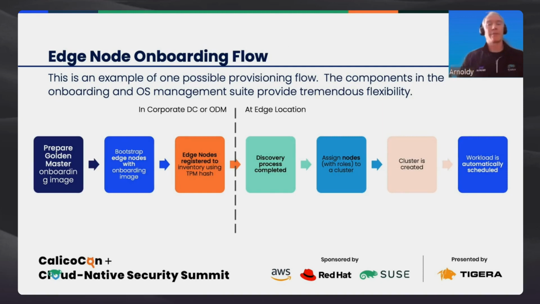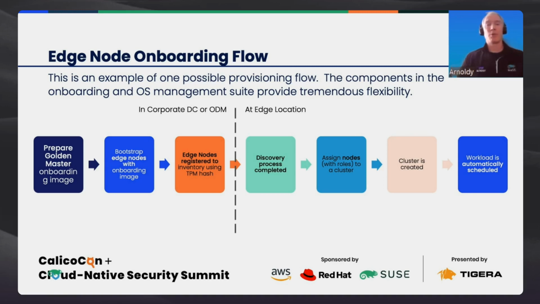The process of bringing a new Kubernetes node on board is very straightforward. This is all going to be based on a golden image, a golden master, an onboarding image. With that image, we're going to simply bootstrap the edge node. It's going to go through a specific process of installation and identifying itself to the Rancher server and adding itself to the inventory. Again, this is going to be done with the node's unique TPM hash, so that guarantees that once it reaches its destination at the edge location, we can specifically identify that node individually.